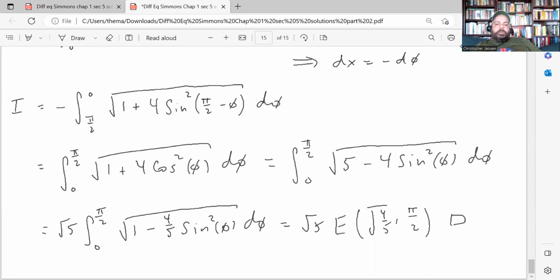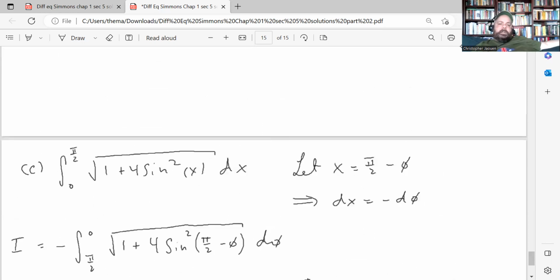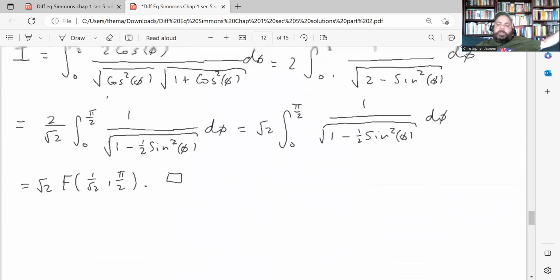Okay, and then you can write cosine squared phi as 1 minus sine squared phi, distribute the 4, combine your like terms, you get the integral that I have over here. Factor out square root of 5 from both of the terms underneath the radical, and you get this integral, which is exactly what we wanted. So you get radical 5 E of radical 4 over 5 comma pi over 2. Again, E stands for elliptic integral of the second type. Right, and that's it. So yeah, those were the problems for section 1.5.